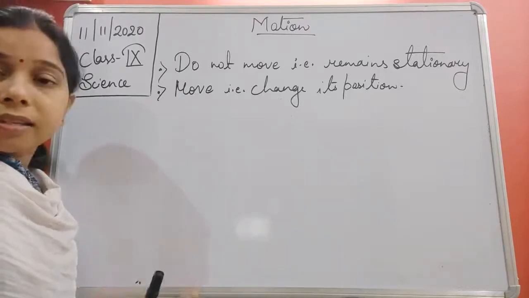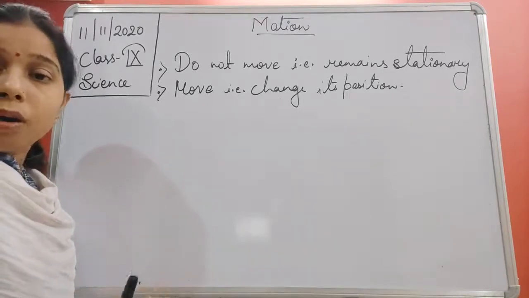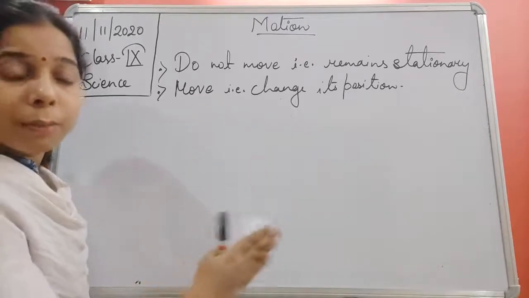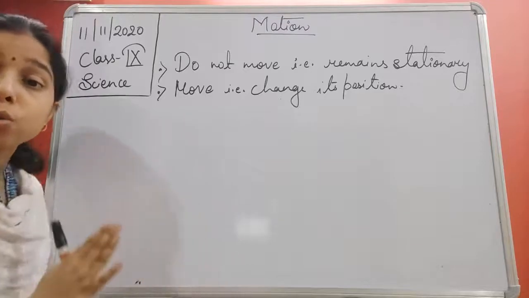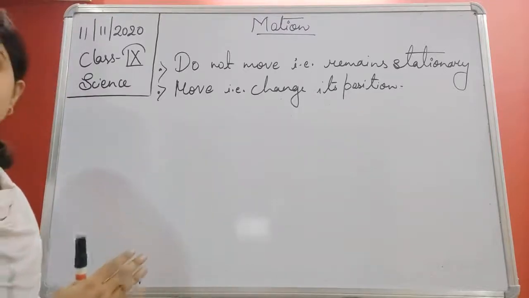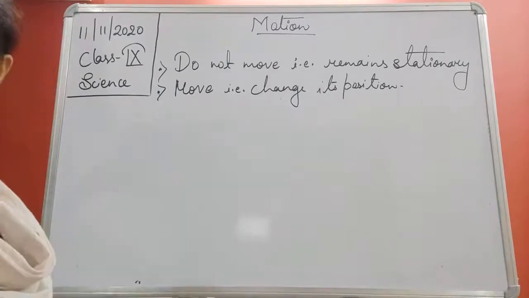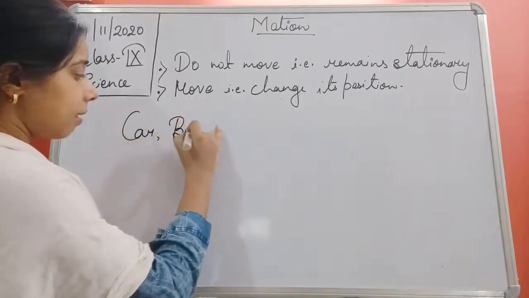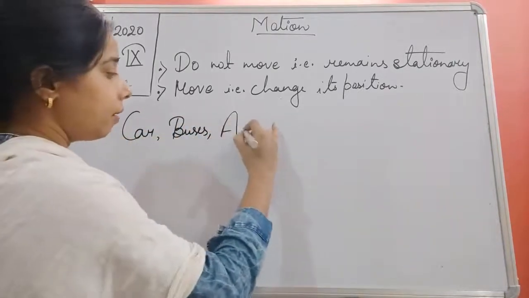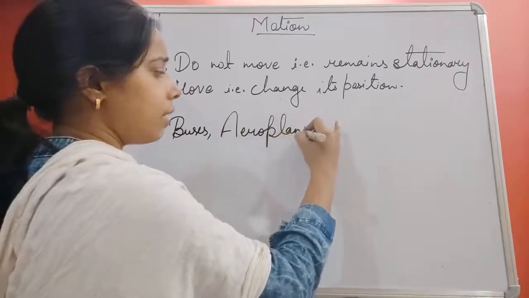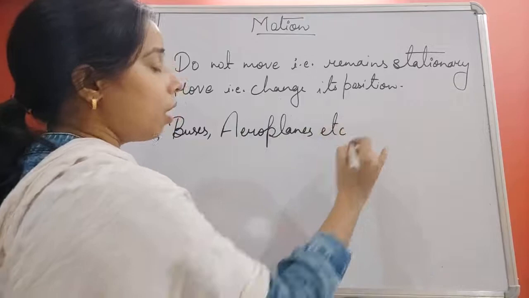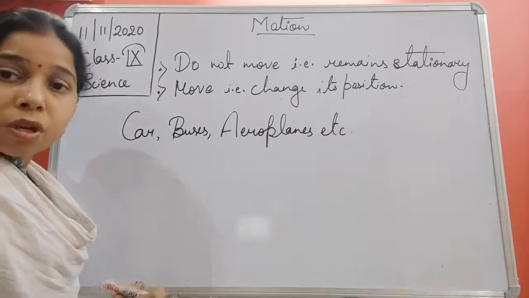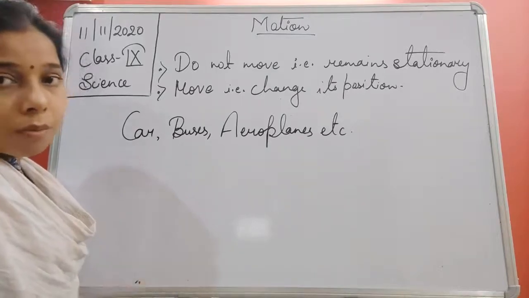You see, car is there, bus is there, train is there, aeroplane is there, etc. All of them used to change their position from one position to another position. So these are the objects, students, which change their position, which move, or which show motion.